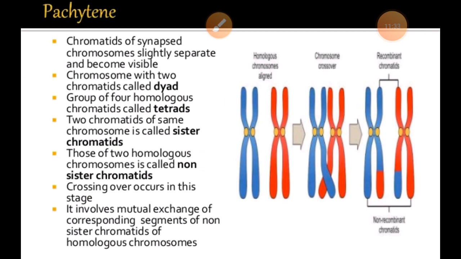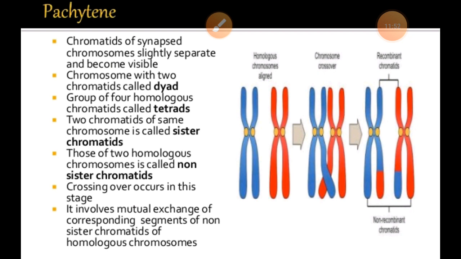So this structure can be found there. A chromosome with 2 chromatids is called a dyad, and a structure with 4 chromatids of the homologous chromosomes is known as a tetrad.